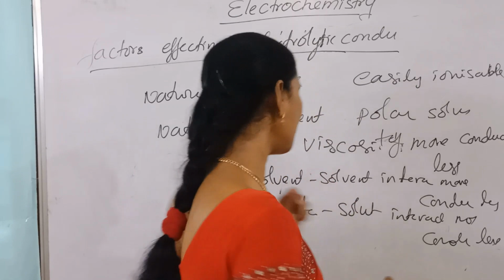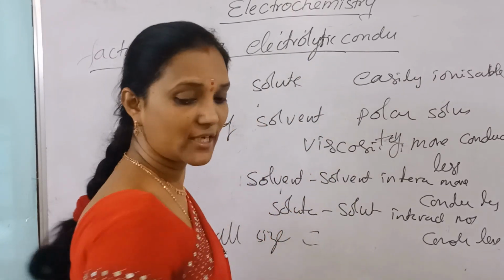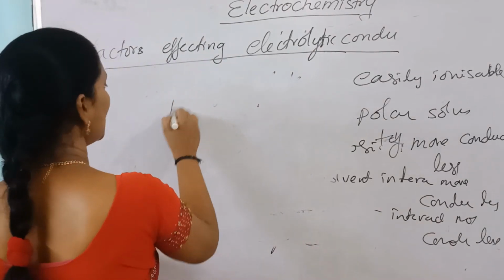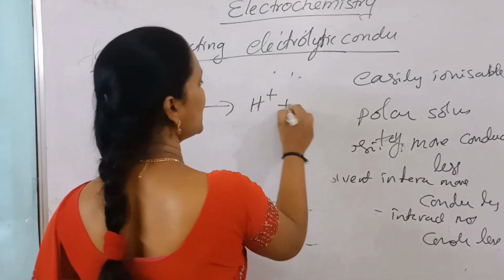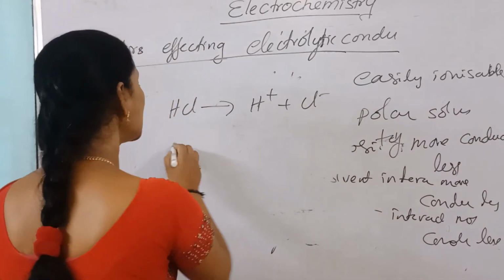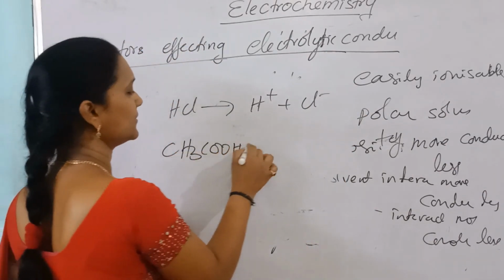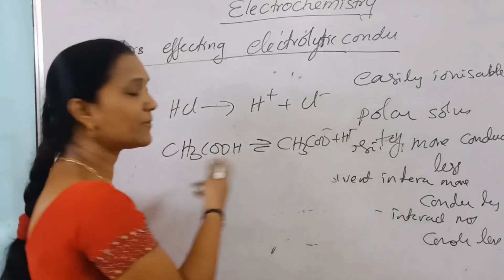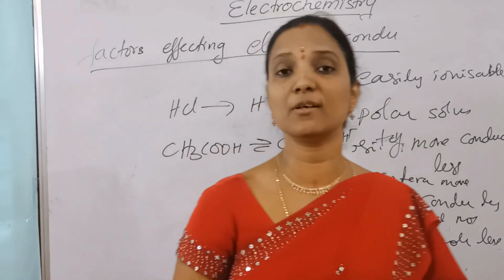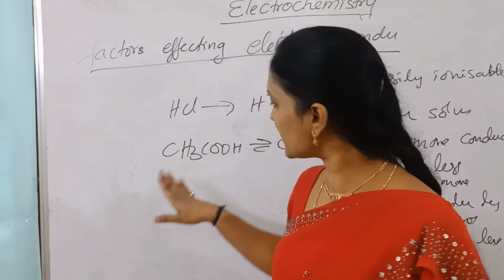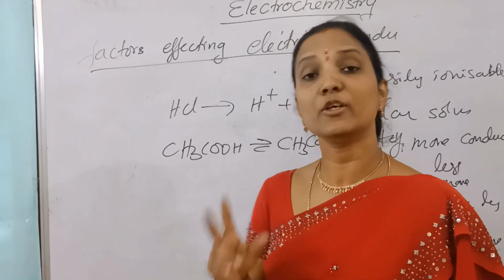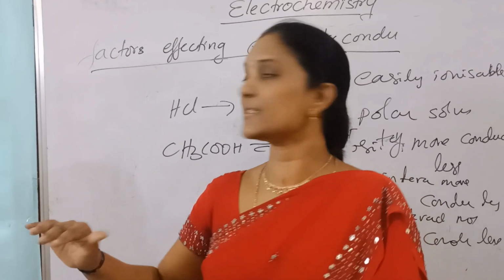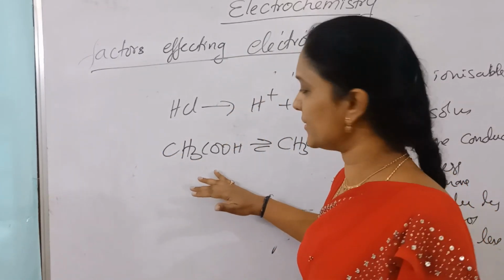For weak electrolytes, compare examples. HCl decomposes to H+ and Cl-, so complete ionization takes place. CH3COOH does not ionize completely: CH3COO- plus H+, and equilibrium is attained. It is a reversible process, so 100% ionization does not take place. Then it is a weak electrolyte. These are the two types: strong electrolytes, with complete ionization, and weak electrolytes, with partial ionization.